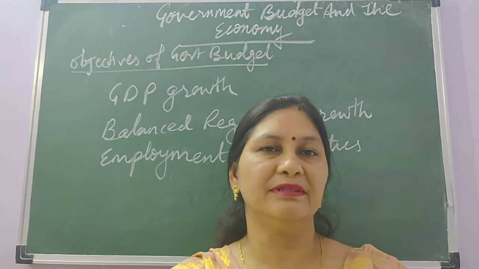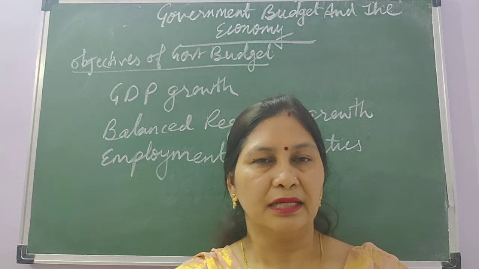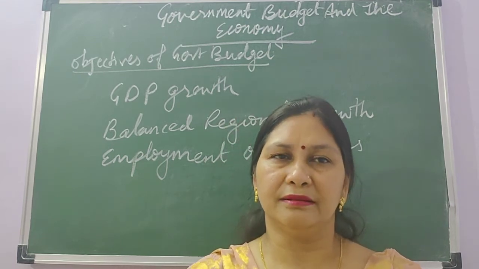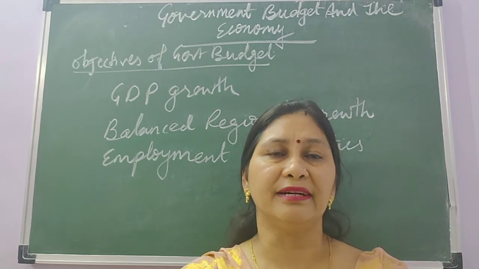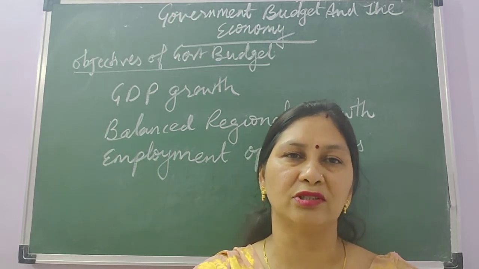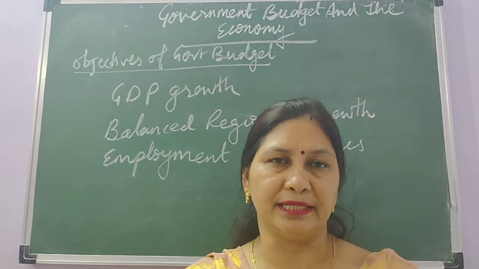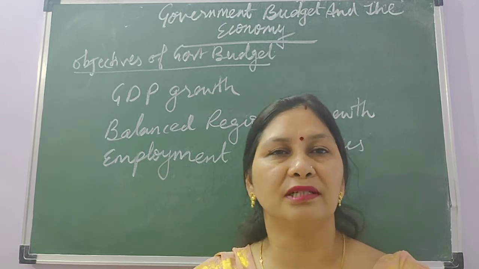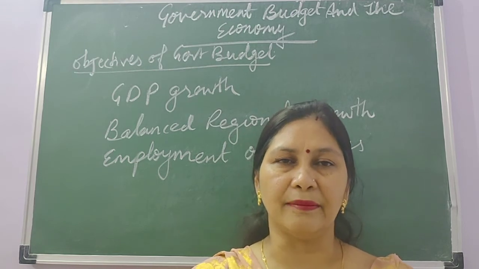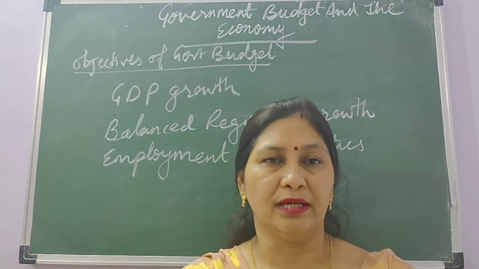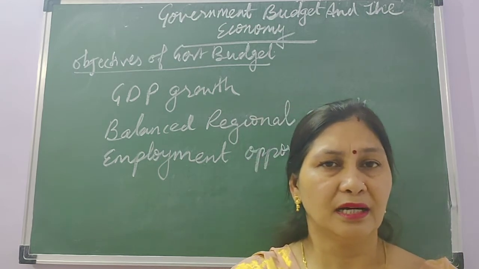Students, in the previous class we started our new chapter, the government budget and the economy. The government budget is an annual statement of the government which shows the item-wise receipts and expenditure of the government. That is, the government budget has two aspects: budget receipts and budget expenditure. It depicts the financial position of the government for the past year, the year which is coming, and also the previous year. That means it discloses the financial position of the country.